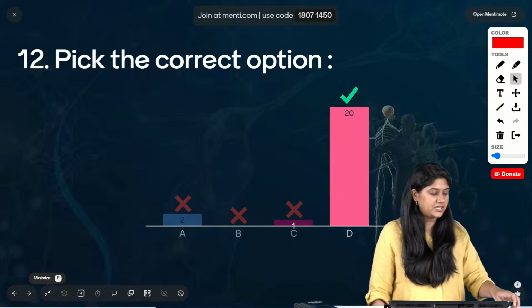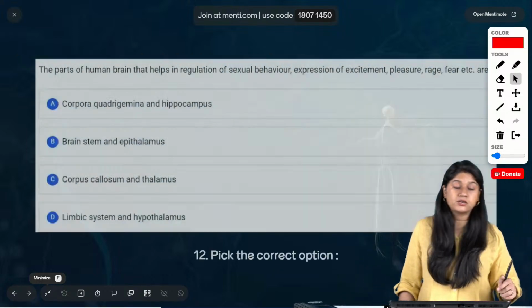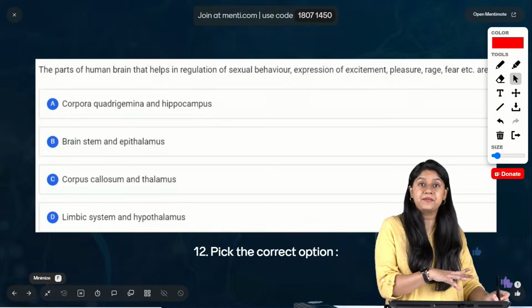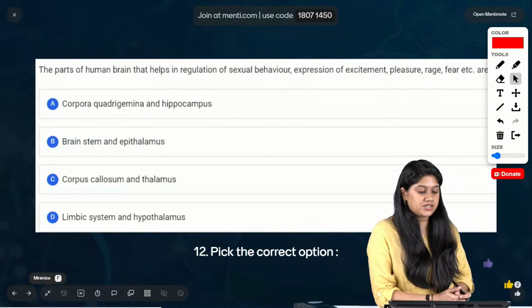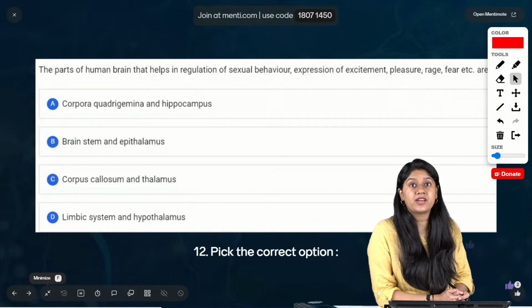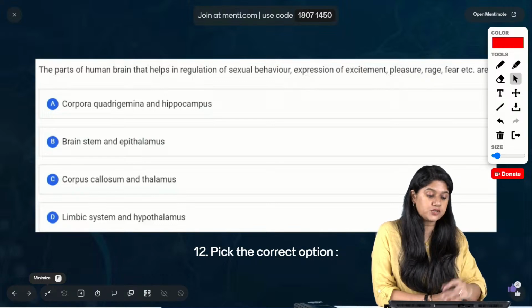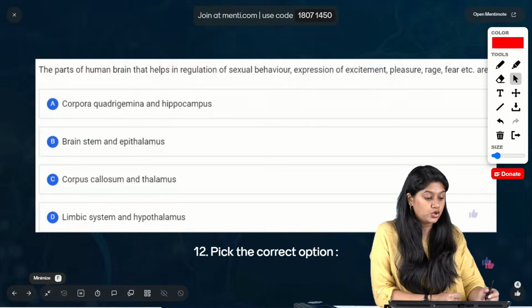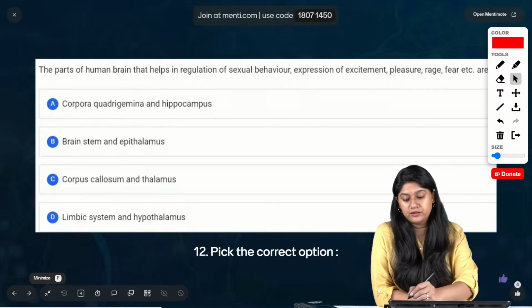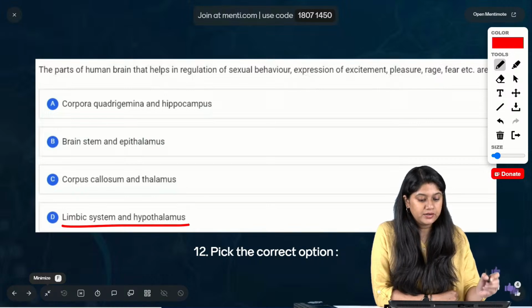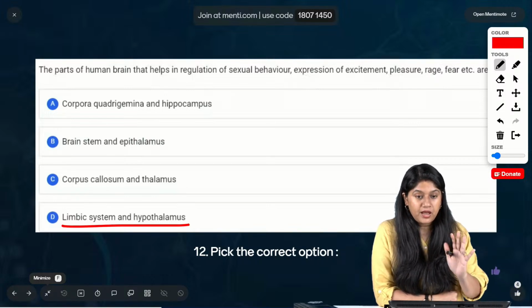Very good. Option number D is the correct answer. That includes the amygdala, right? Of which we have in the limbic system में हमारे पास में दो हैं, amygdala and we have the hippocampus, right? And then of course we have the hypothalamus also. So option number D is the correct answer over here. क्या सही आंसर है हमारा? Option number D. I hope that it's clear.